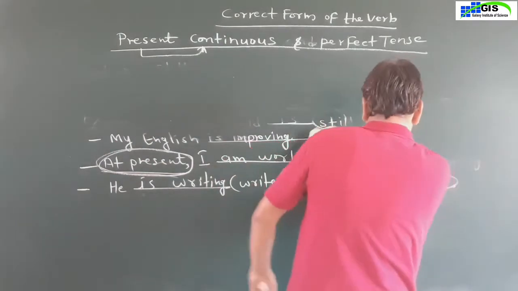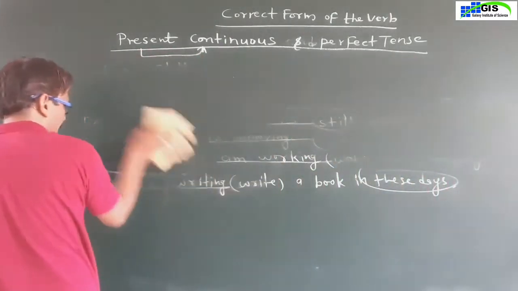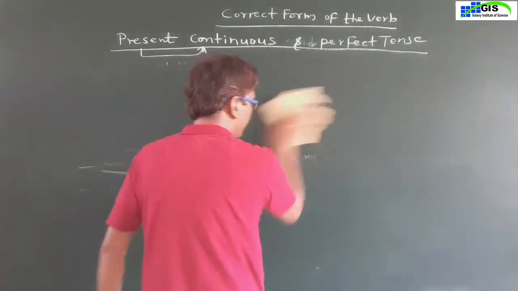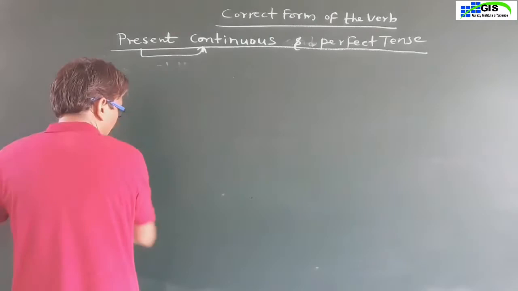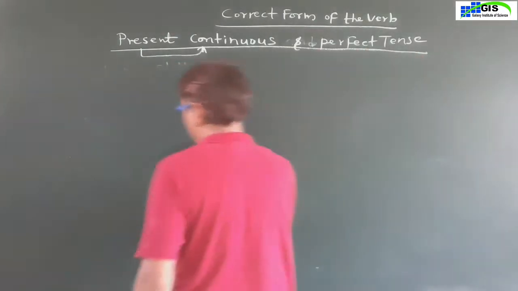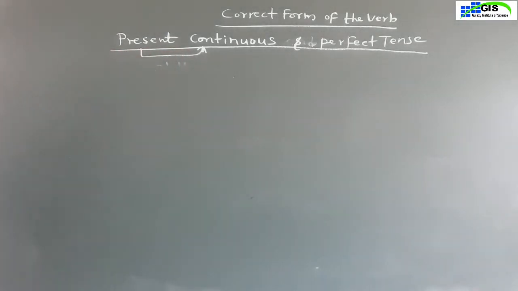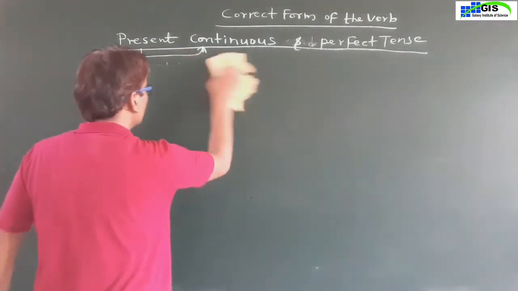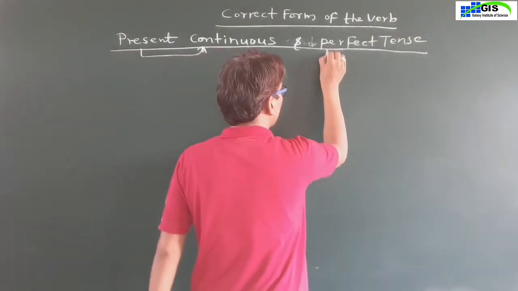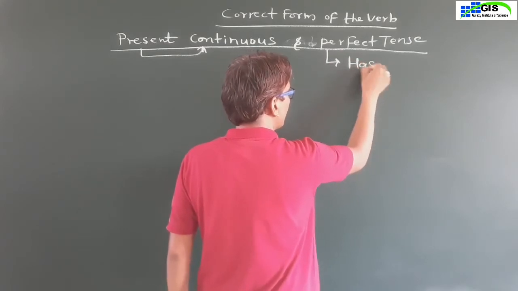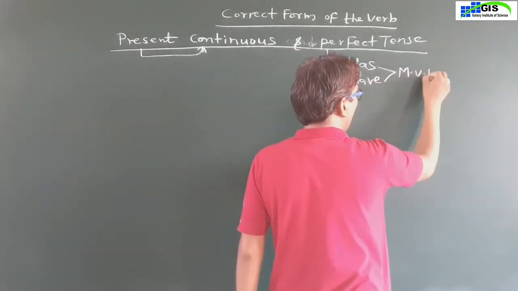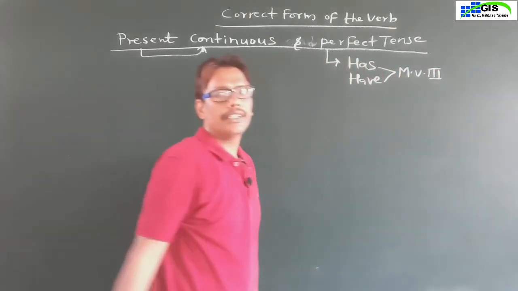What are the adverbs of time in present perfect tense? First of all, we have to study what are the helping verbs that are used in present perfect tense. The helping verbs are has and have. In present perfect tense, helping verbs has, have plus verb third form are used.